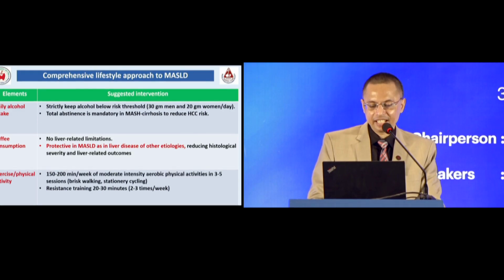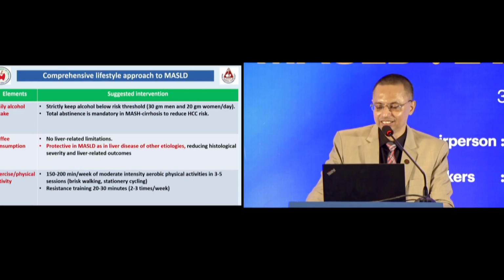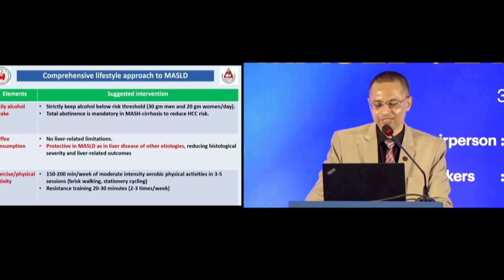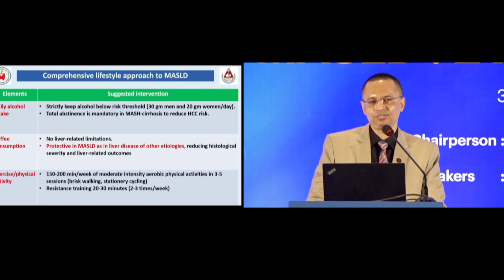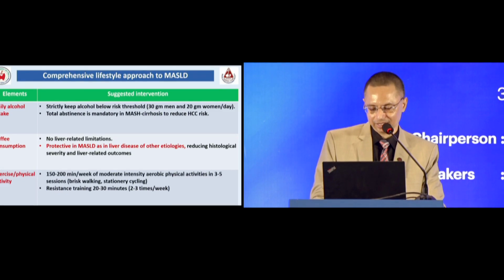Daily alcohol intake, better to avoid alcohol. Coffee consumption seems to be protective in MASLD, as also in liver disease of other etiology, reducing histological severity. Exercise or physical activity, 150 to 200 minutes per week of moderate intensity aerobic physical activity seems to be important.